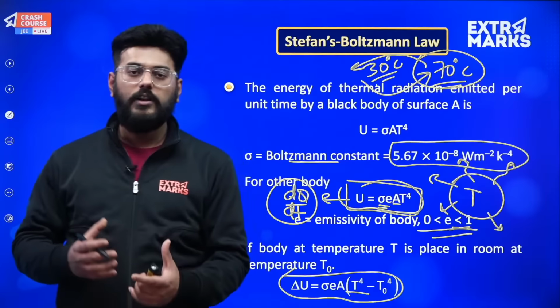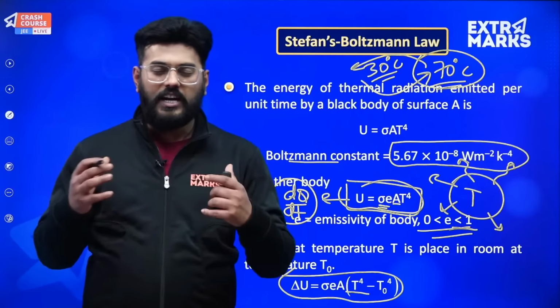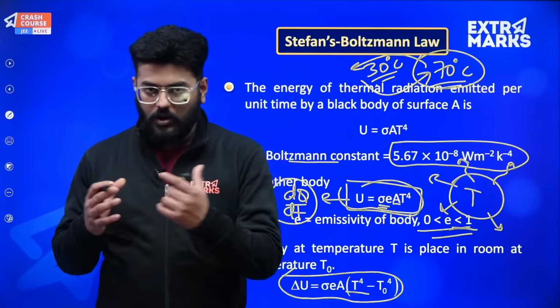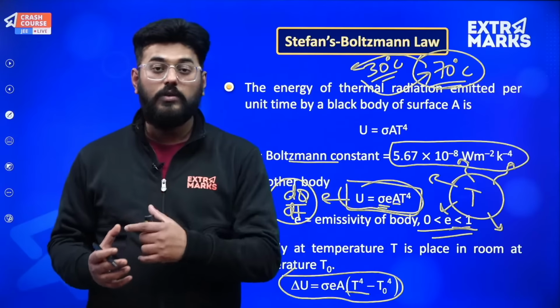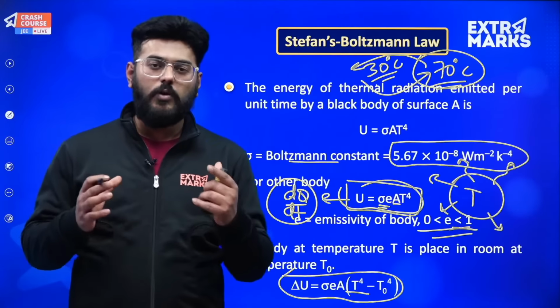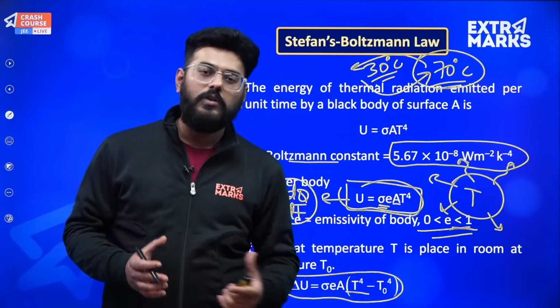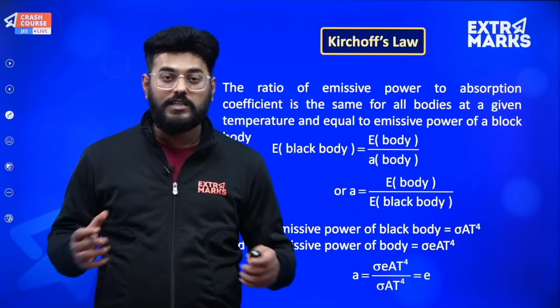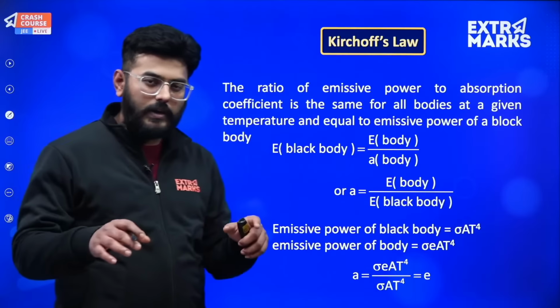There will be a flow of energy in both directions, from a hotter body to a cooler body and from a colder body to a hotter body, but more energy will be radiated from the hotter to the colder, and that is the reason the temperature of the hotter body will decrease and decrease till it becomes equal to the surroundings.